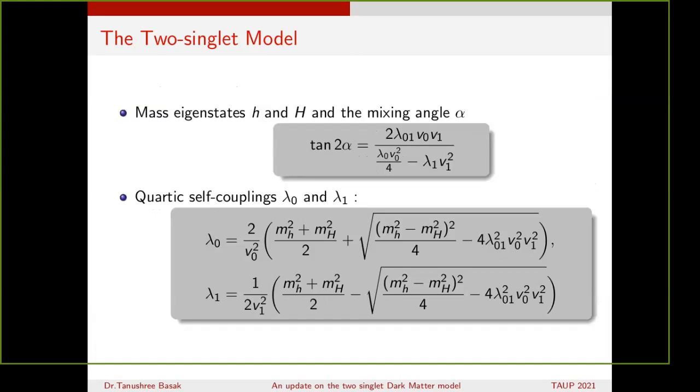Here we have denoted the mixing angle between the two Higgs, H and capital H, and we can see that the mixing angle involves all the parameters required to explore the phenomenology: lambda 01, lambda 0, lambda 1 and V1. Apart from V0, which we are taking as a constant, V1, lambda 01, lambda 0 and lambda 1 need to be determined by imposing some constraints. I have also mentioned the quartic self couplings lambda 0 and lambda 1. These are the expressions.